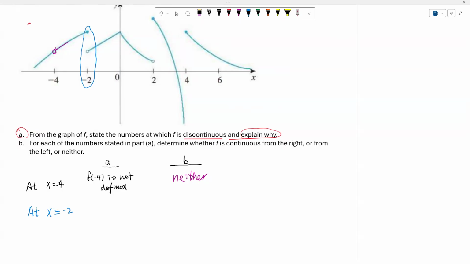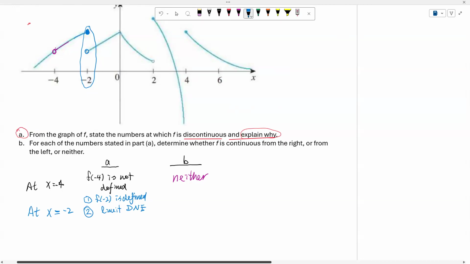Then for this one, the first condition, f of -2 is defined. That means it's okay because f of -2 equal to this number right here. However, the limit does not exist. So you failed the second condition. Again, why does the limit not exist? From the left is this number here. From the right is another different number, right? Okay. So therefore, the limit does not exist.